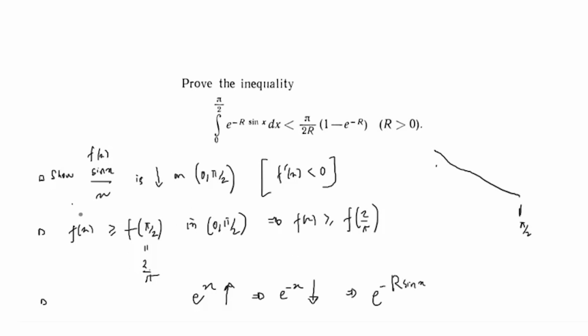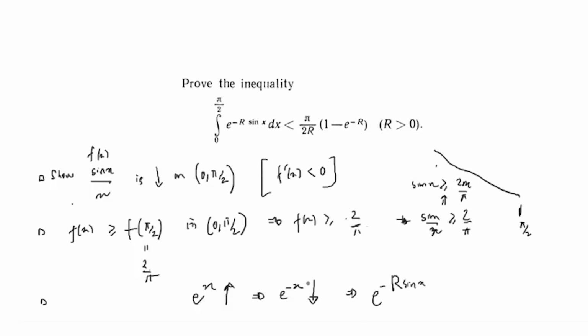That means what? Sine x by x, sorry, sine x by x at pi by 2 is 2 by pi. So sine x by x is therefore greater than or equal to 2 by pi, which means that sine x is greater than or equal to 2x by pi.